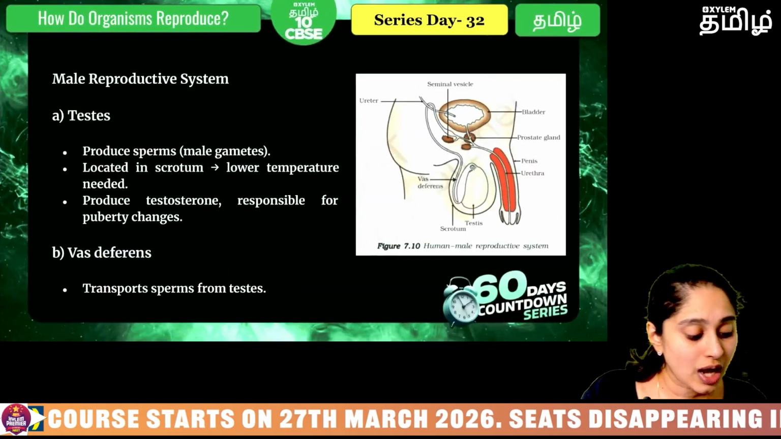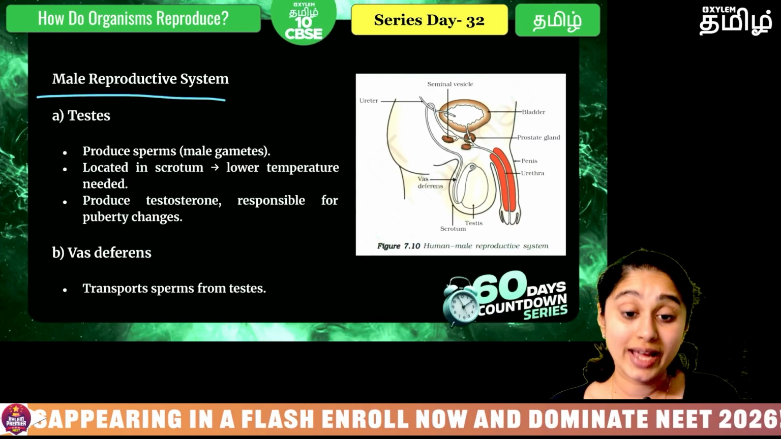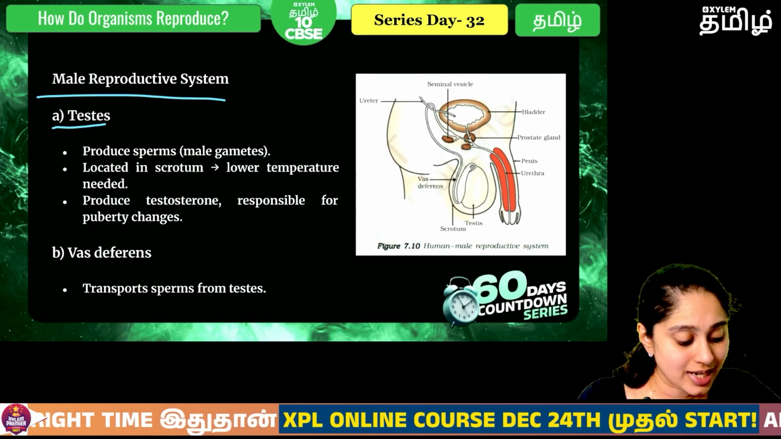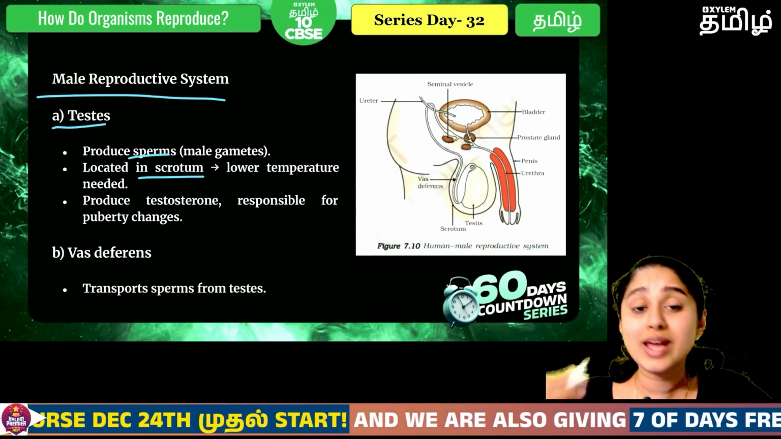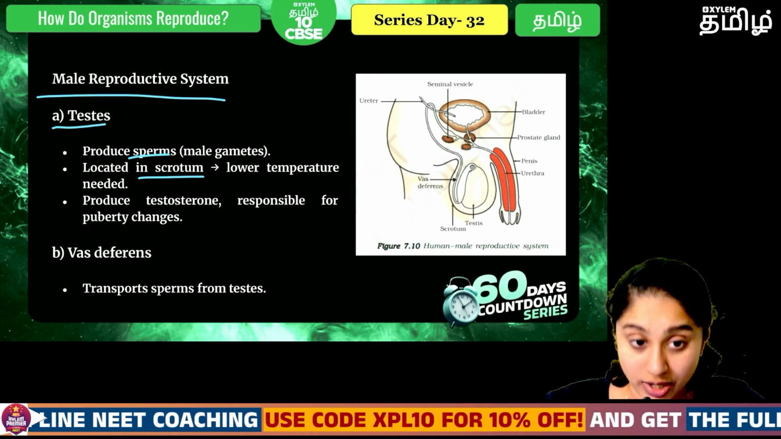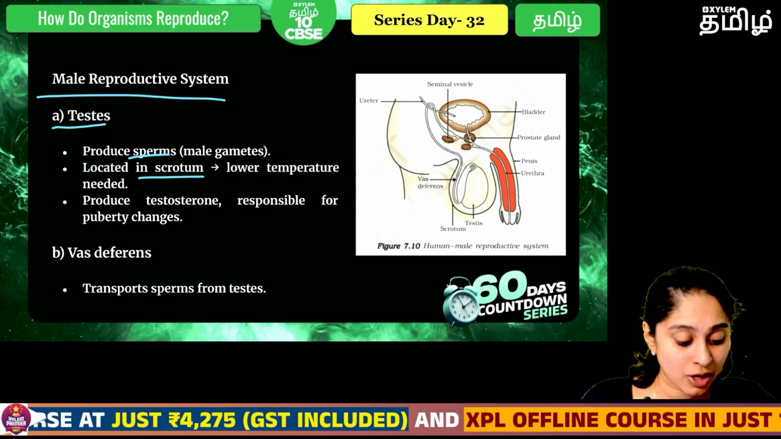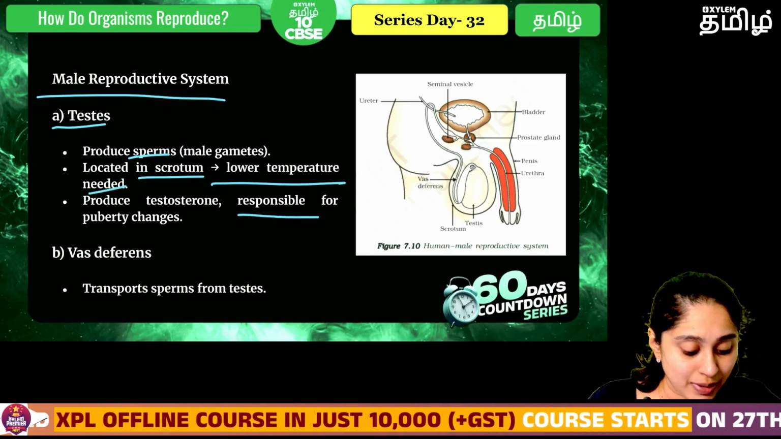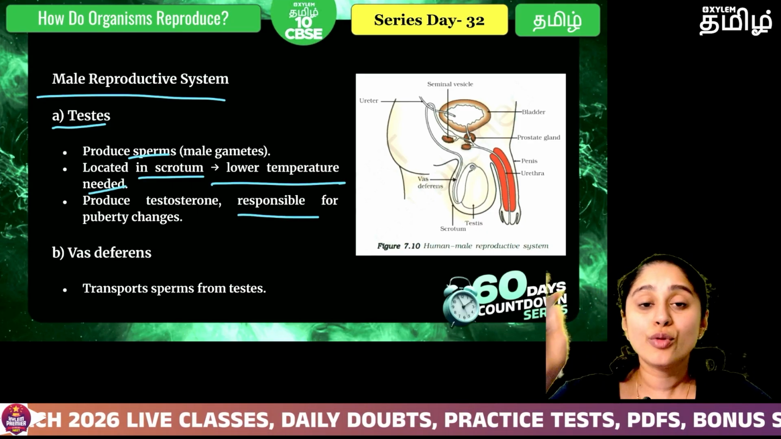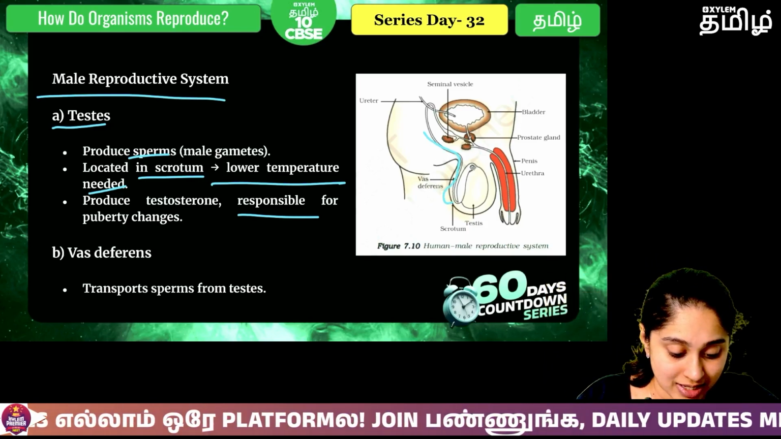Okay, now when you come to the male reproductive system, the primary sex organ where the male gametes are produced is nothing but the testis. The testis will produce the sperm, and where is this testis? It is located in a pouch-like structure called the scrotum. And why is it placed outside of the body? Because it needs a lower temperature for the processes to take place.